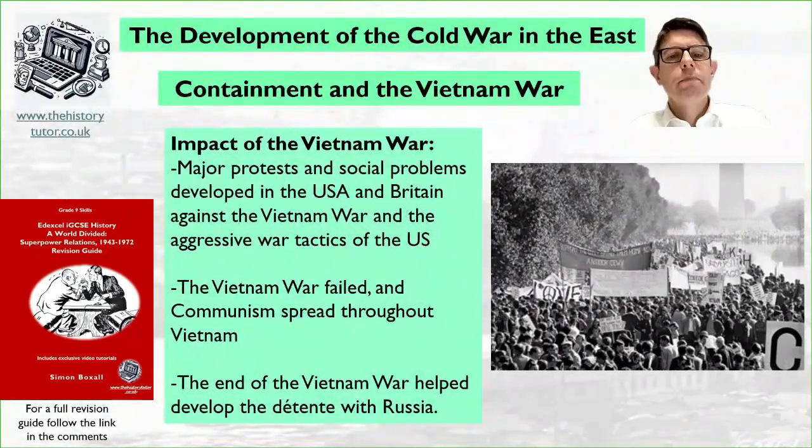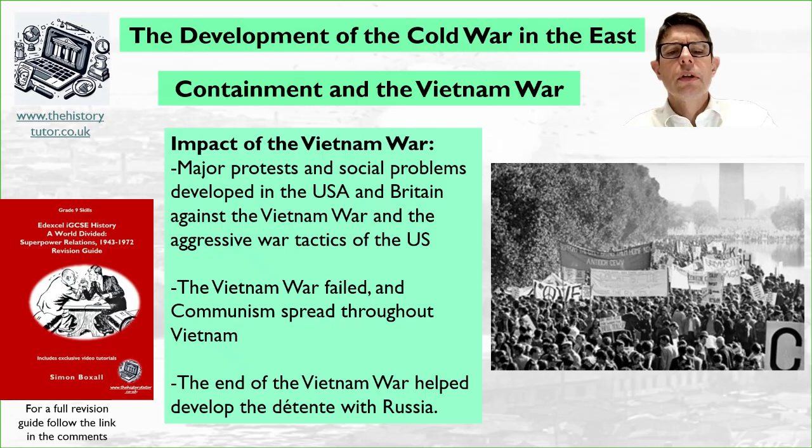So the Vietnam War had a major impact on America and also the Cold War and also America's allies. First, we need to consider all the protests. There were major protests in America and Britain against the tactics being used and the atrocities. So things like dropping napalm, using chemical weapons, tactics like Operation Rolling Thunder to bombard and destroy cities. These are seen as brutal and aggressive. Also, the Vietnam War failed and communism spread throughout Vietnam and started to spread around that area as well.